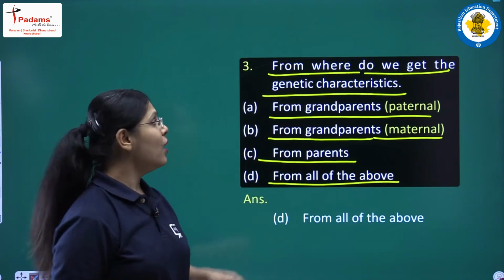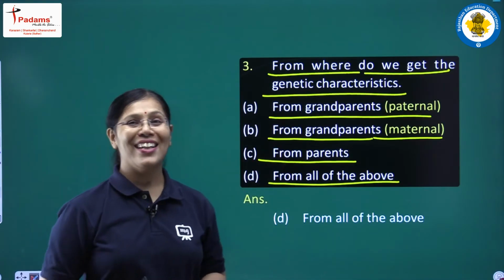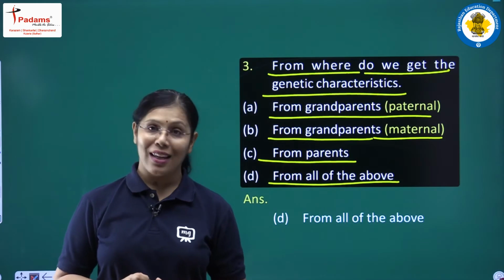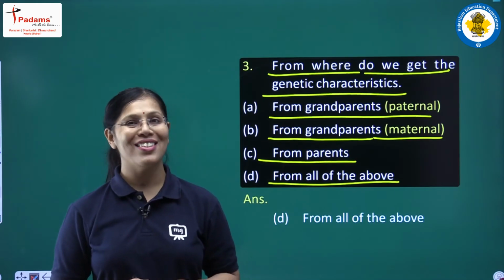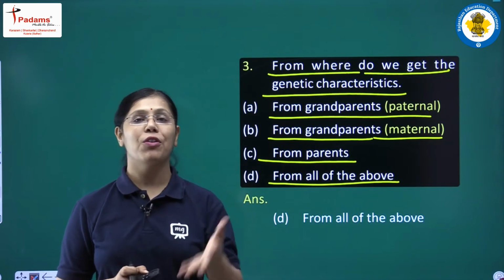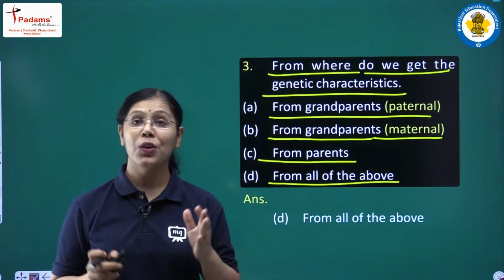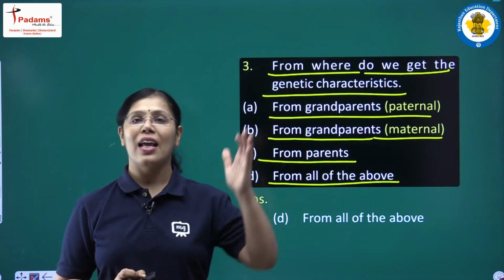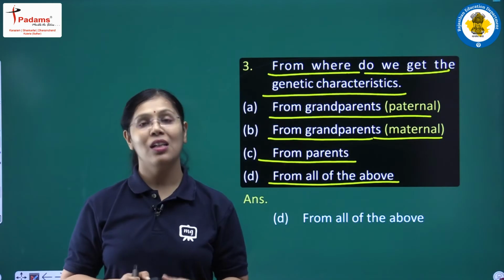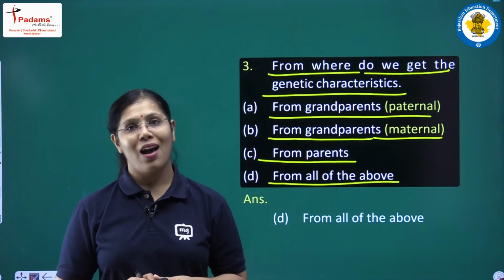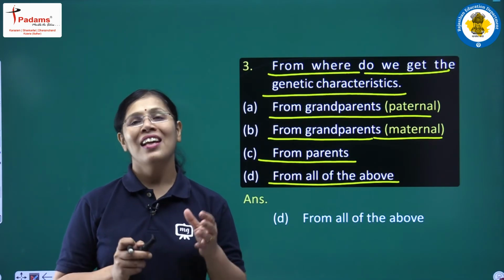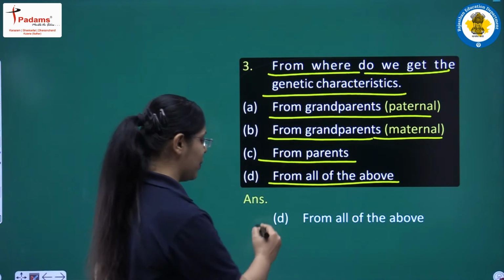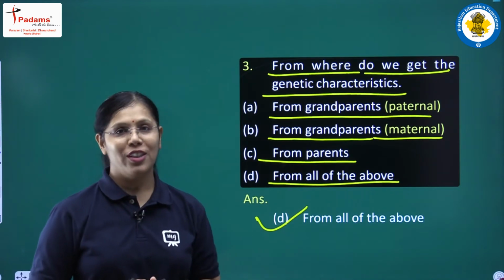So question was that, from where do we get the genetic characteristics? So you have learned that we get the characteristics from our previous generation, that is from parents and from grandparents. So here you need to remember that both the sides of grandparents, like paternal and maternal, are contributing in our genetic material, in our hereditary characteristics. So here the answer will be D, from all of the above.